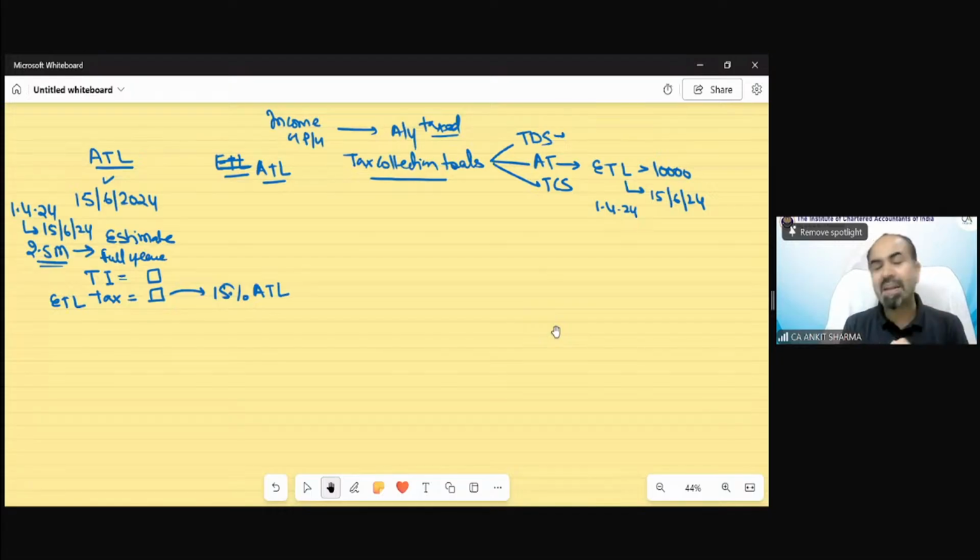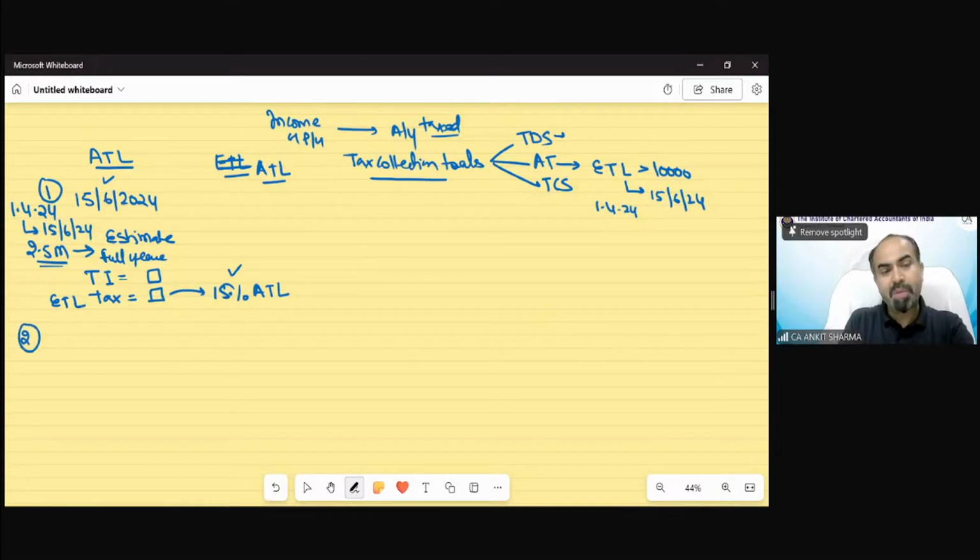So on that 15 lakh, you have to calculate the tax, whether at the default tax regime or optional tax regime, that would be given in the question. If the question is silent, then preferably you should go for the default tax regime. So you need to know the slab rate and all the tax calculation procedure. On the basis of that, you just need to calculate your tax. And the name of that tax would be only estimated tax liability. And 15% of it would be your estimated advance tax liability on that date. So that would be your first date, and this would be your first installment.